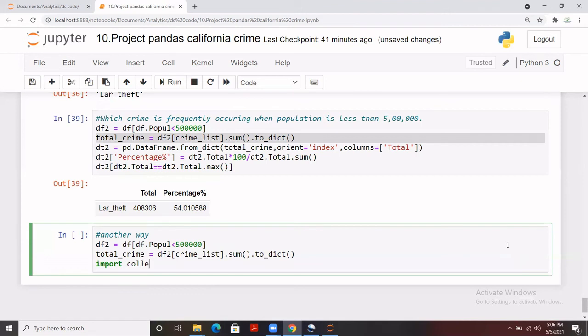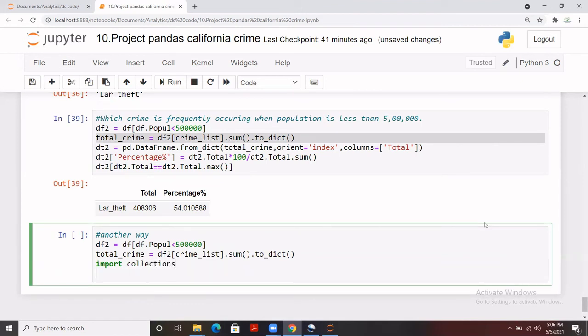So I'm going to import collections, and from collections I'll create an ordered dictionary. So collections dot OrderedDict, with O in caps, ordered, yes, this is the spelling. And the ordered dictionary I want to create for total_crime. So I'll directly pass it to this place, and I'll store it to a sorted dictionary. I can give the name of that value here.